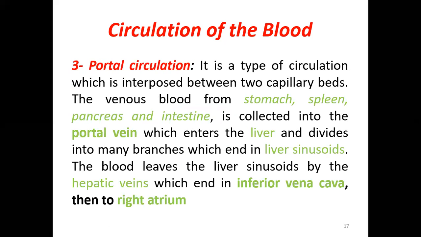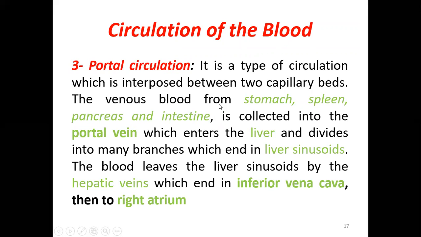Then there is a third type which is of less importance but clinically very important. If you compare it with the major circulation, this is less important, but it has its own clinical importance. This is called the portal circulation. It is a type of circulation which is interposed between capillary beds.